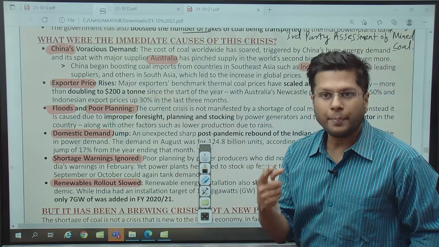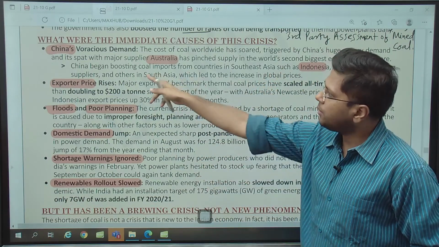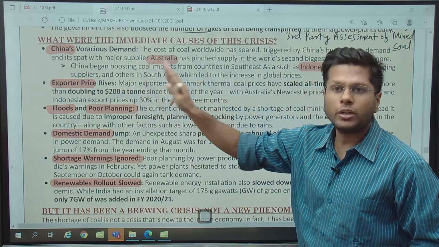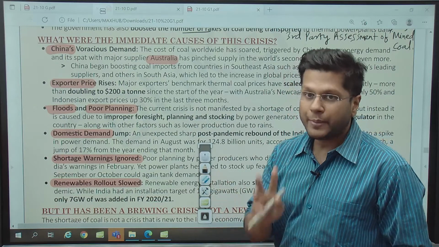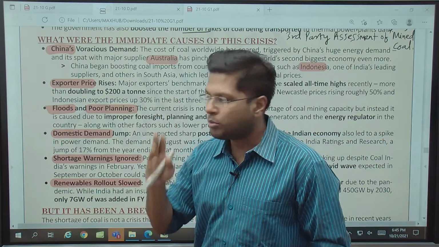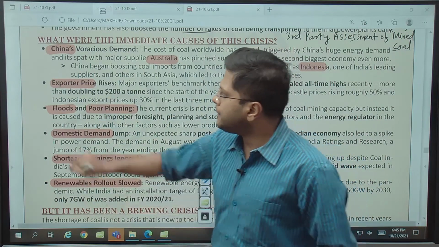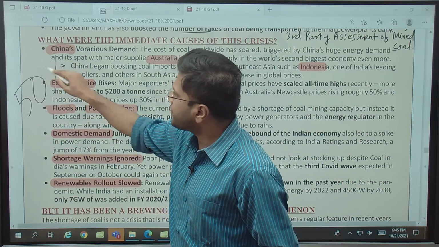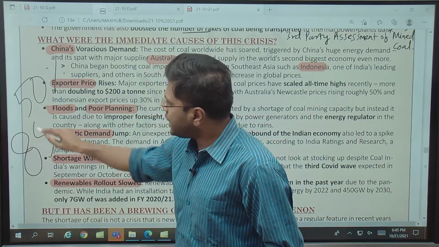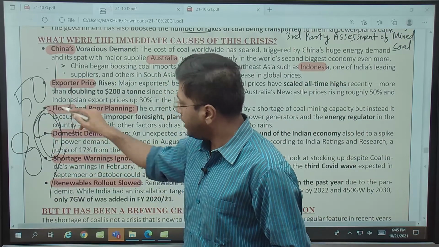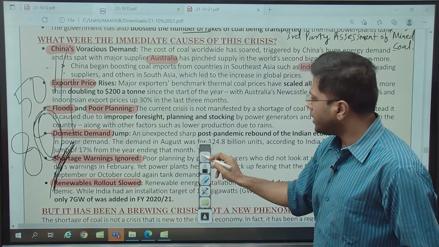Export prices have also gone up, right? Why? Because the fuel prices have gone up internationally. So the prices have risen not only for coal, but also for gases, also for petroleum. Now, you can see the rise in petroleum prices, right? It has touched sky high. In Mumbai, it has gone 110 rupees plus for 1 liter of petrol. And India is dependent on gas as much as 50%. 50% of the gas that we use is imported from outside. And then around 80% of petroleum is what we import, right? 80% plus. And we also import a huge amount of coal.